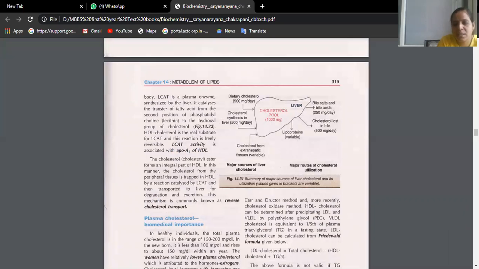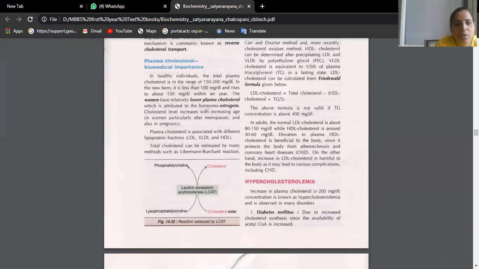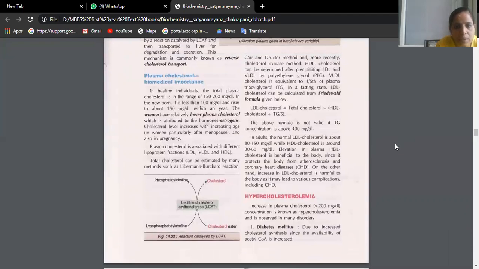So under clinical significance, what will you write? We have to write about hypercholesterolemia. Normally the first subdivision of the question was, what is the normal serum cholesterol? How much is the normal serum? 150 to 200 milligrams per deciliter in healthy individuals. In newborns, it is around 100 milligrams per deciliter. The transport forms of cholesterol, I already told you, are LDL, VLDL, and HDL.